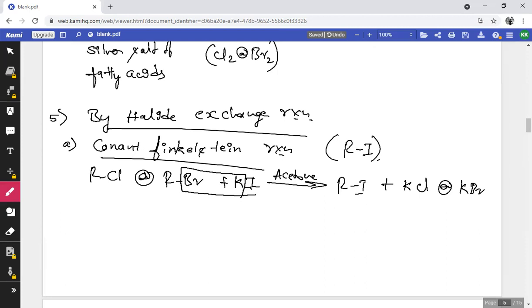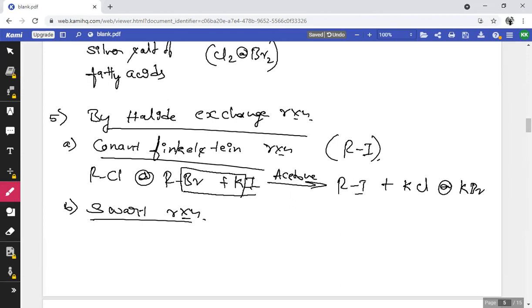One more halide exchange reaction is there, that is Schwarz reaction. What is meant by this Schwarz reaction? In the above Finkelstein reaction, we can only prepare alkyl iodide.